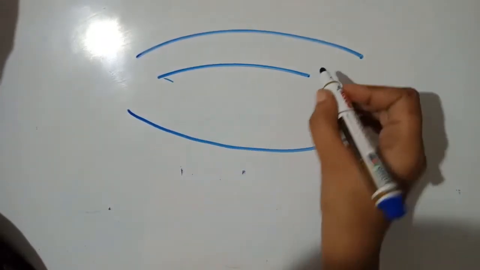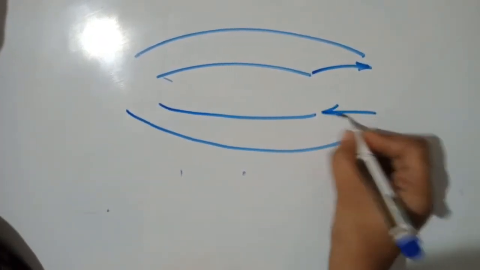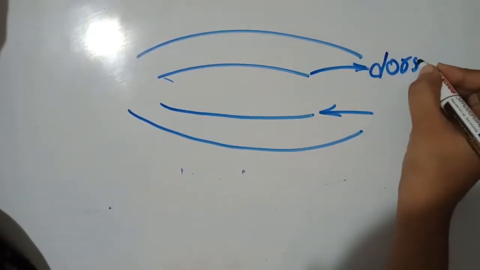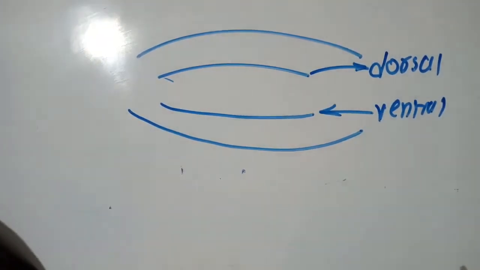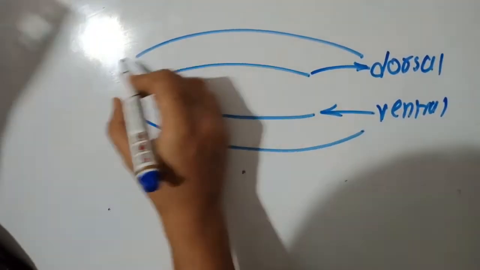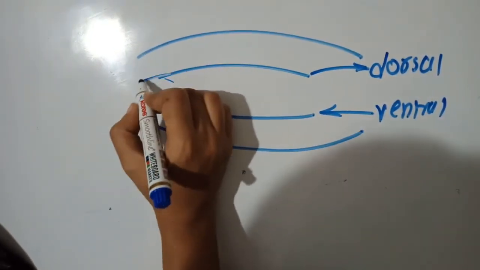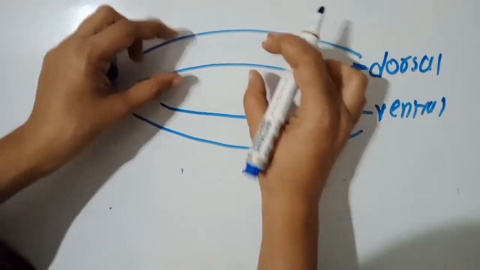This is the dorsal septum, and this is the ventral septum. Here lies the heart. The heart is tubular, and there are three body cavities.